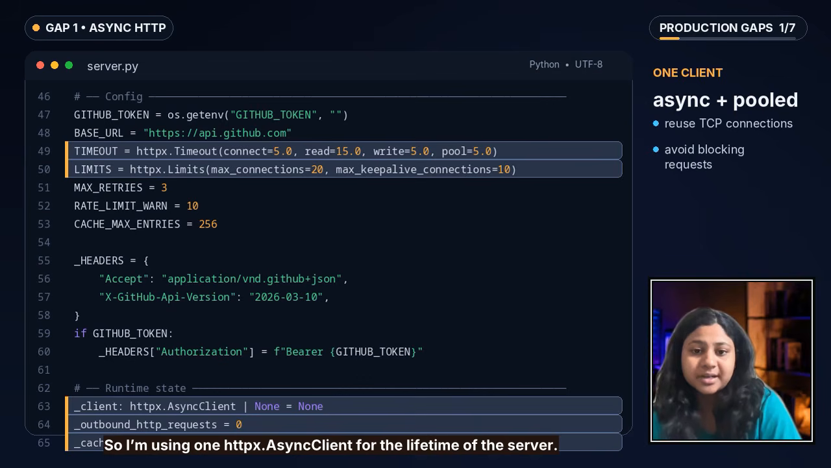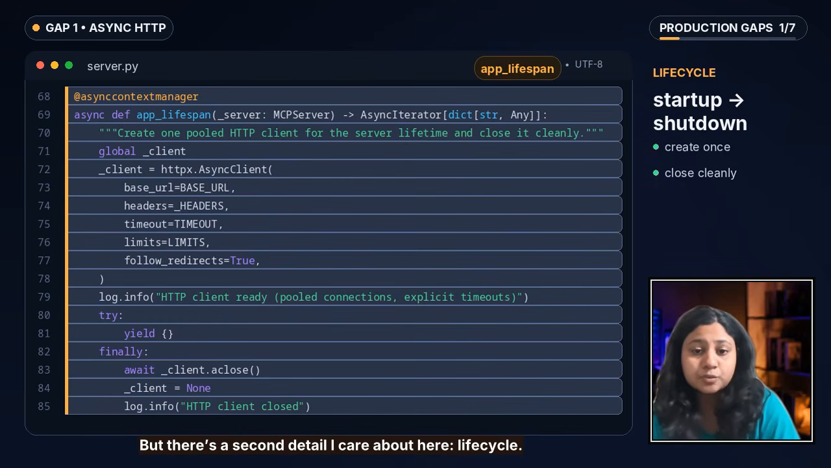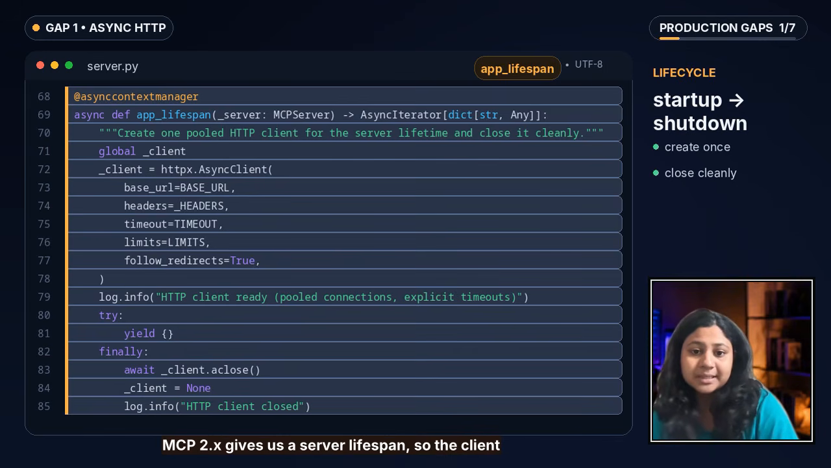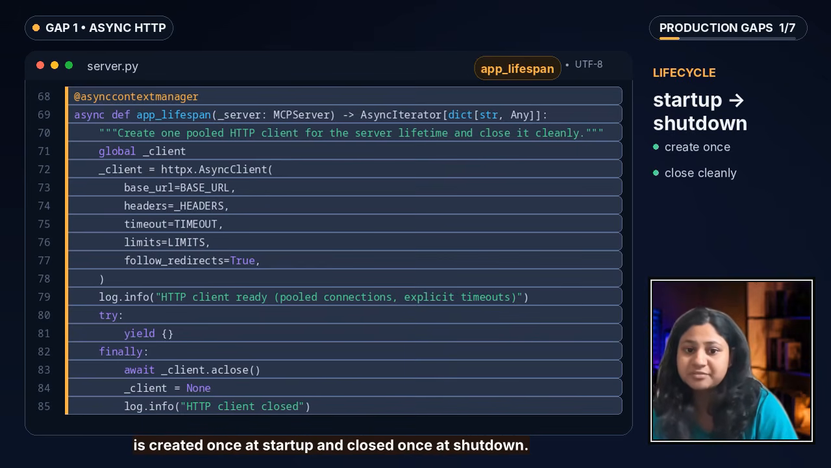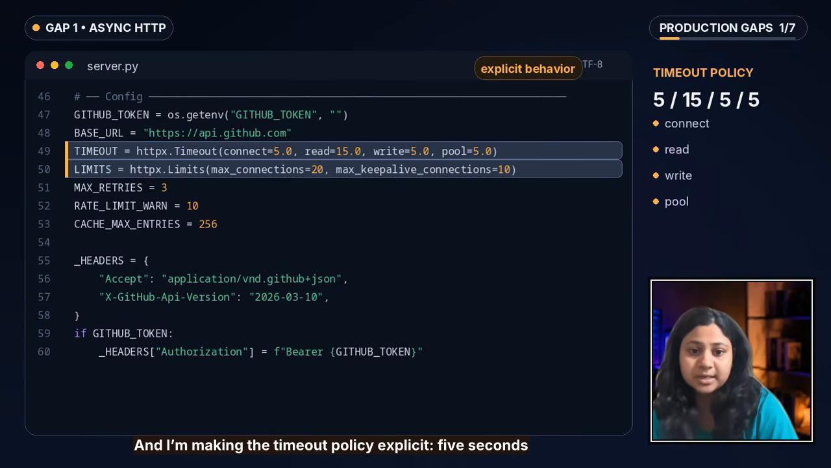We do not create a brand new client and TCP connection for every tool call, but there is a second detail I care about here, that is lifecycle. A process level client should also be closed cleanly. MCP 2.x gives us a server lifespan, so the client is created once at startup and closed once at shutdown. And I am making the timeout policy explicit here: 5 seconds to connect, 15 seconds to read, 5 seconds to write, 5 seconds to acquire a pooled connection.